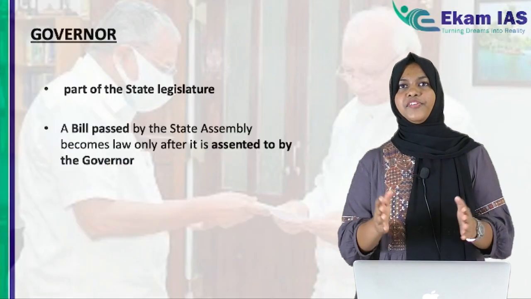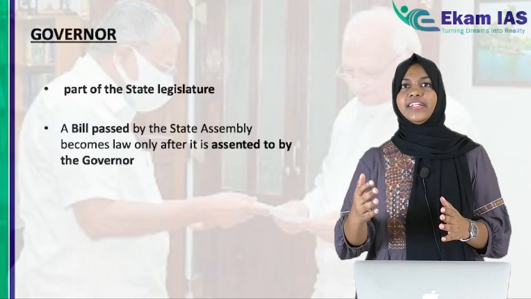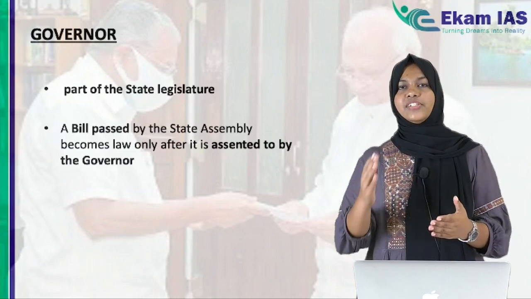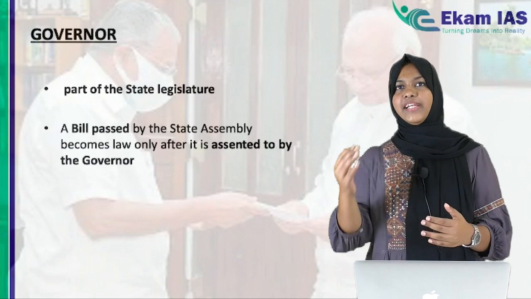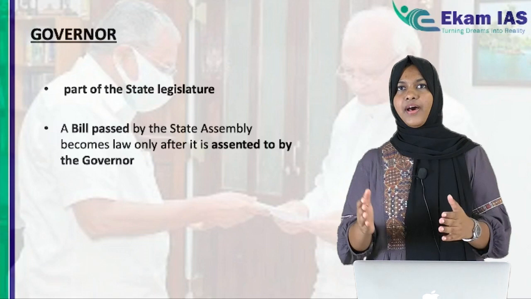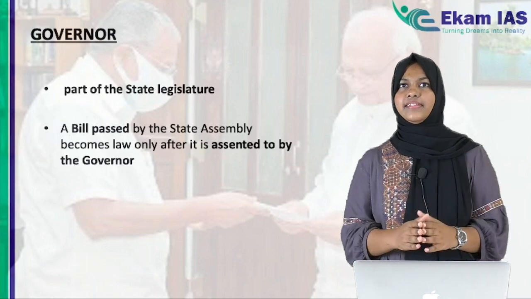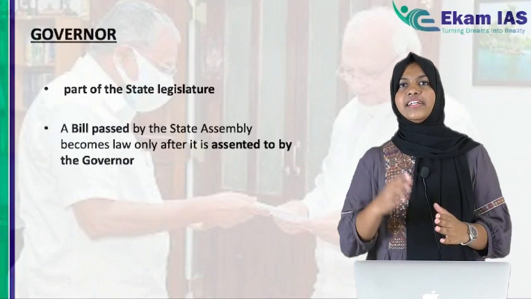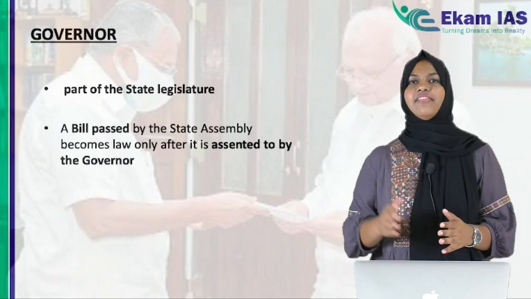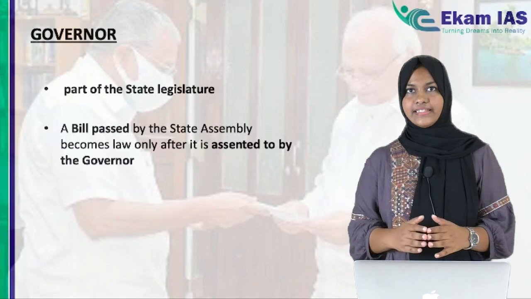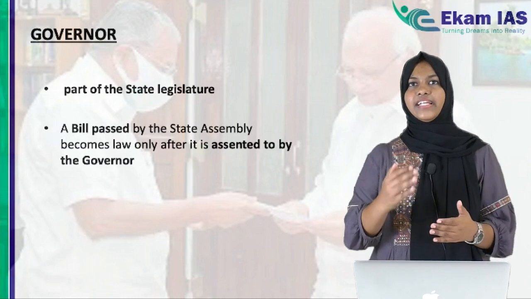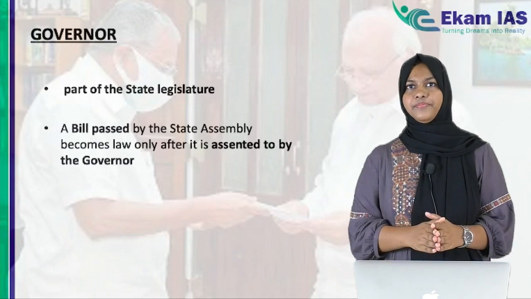So the post of governor. We know that the governor is a part of the state executive. Also, he or she is part of the legislature, like the president. The president is part of Parliament along with the Lok Sabha and Rajya Sabha. Similarly, the governor is part of the state legislature. Since the governor is a part of the state legislature, a bill only becomes an act when the governor gives assent to that particular bill.